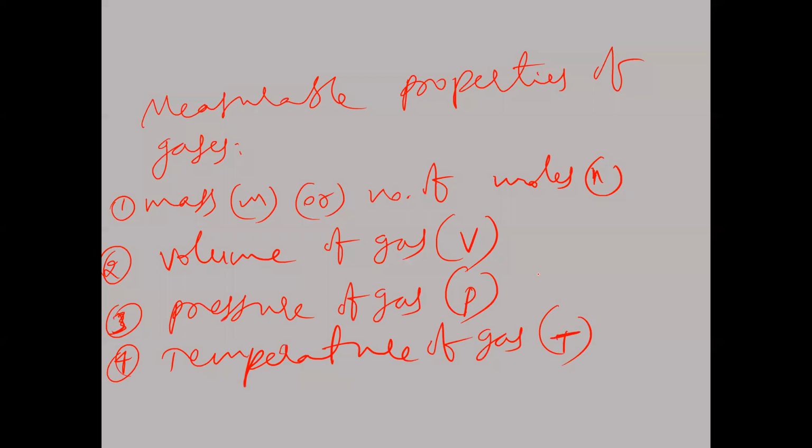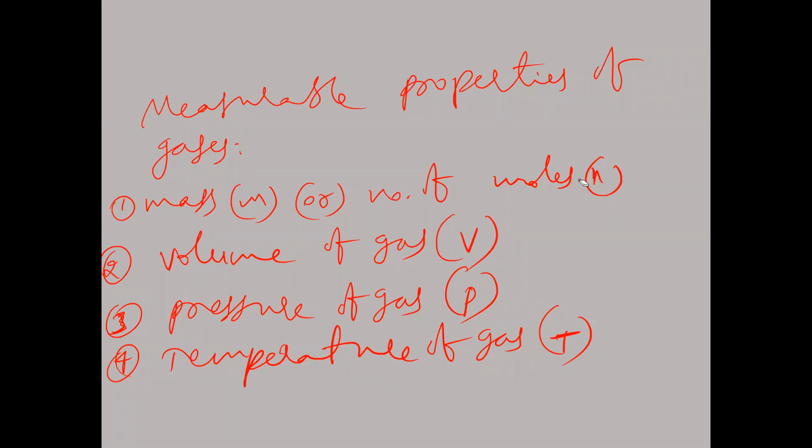So these are small n, capital V, capital P, and capital T. These are the measurable properties of the gases. So how many measurable properties of the gases? 4: number of moles, volume, pressure, and temperature. Number of moles, how to get? If you know mass, we can get number of moles. Small n formula, what I said, small n is equal to mass by gram molecular mass. Given mass by gram molecular mass will give number of moles.